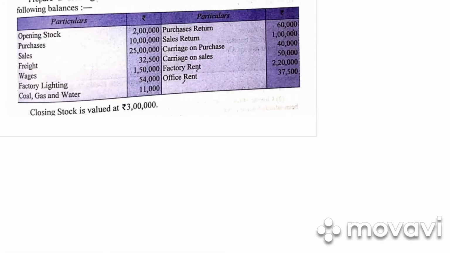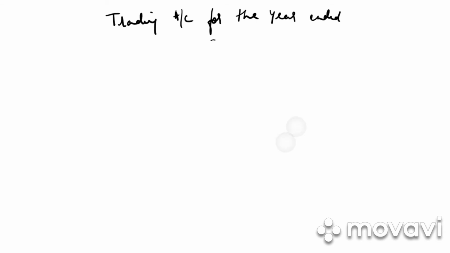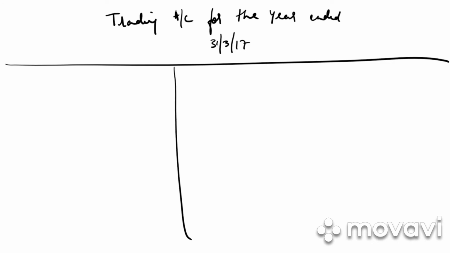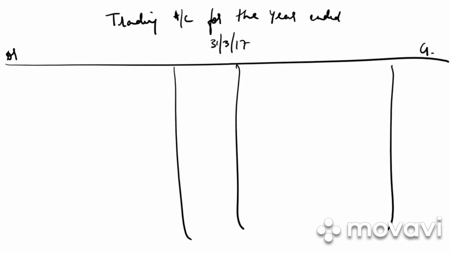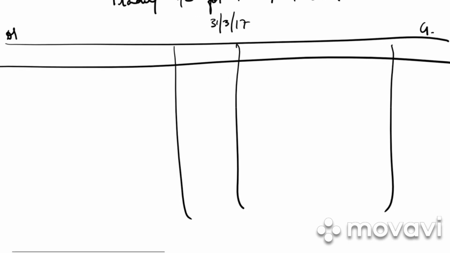Next, they have said that closing stock is valued at 3 lakh. So we need to prepare the trading account. So write down trading account for the year ended 31st March 2017. We have debit side, credit side, particulars, amount, particulars and amount.